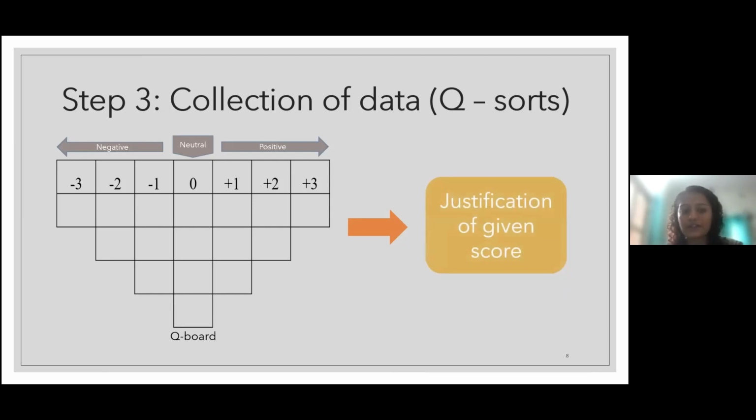So let's look at the second part. Once the participants are done organizing the photos or the statements, they have to provide justification of the given score. For instance, I gave wild boar -3. So I need to provide a justification of why I gave wild boar -3.